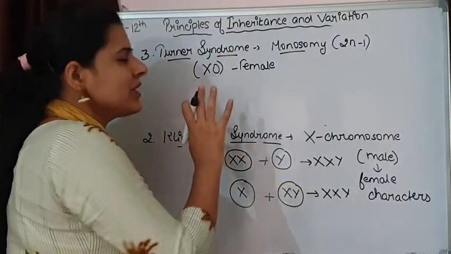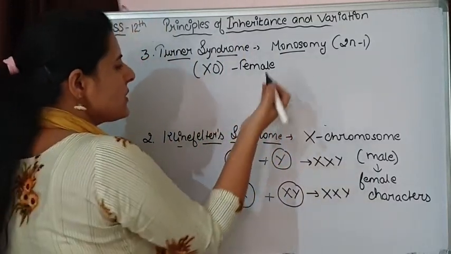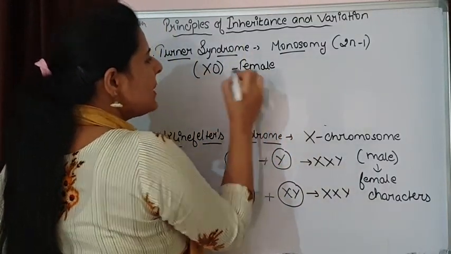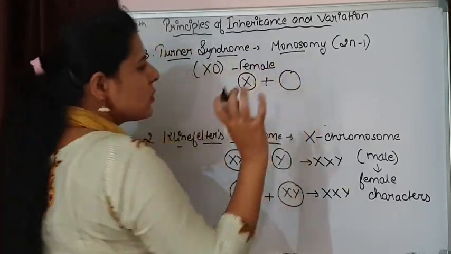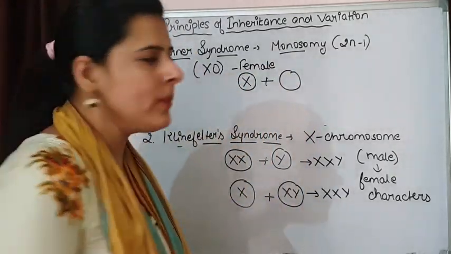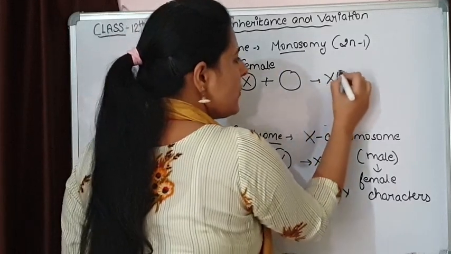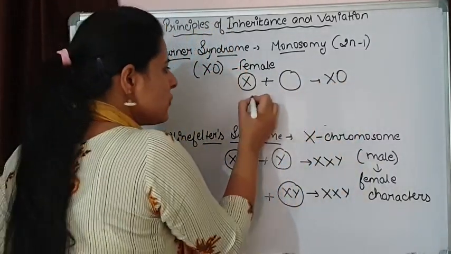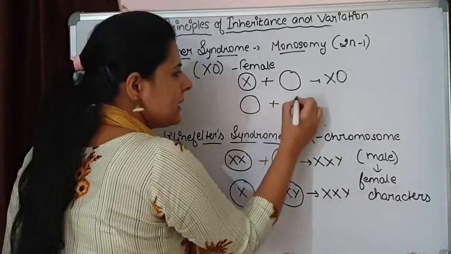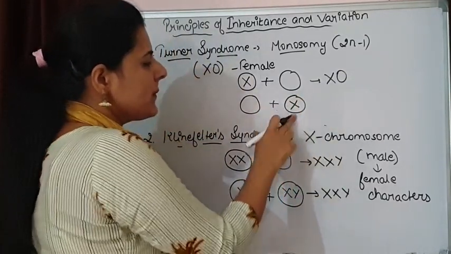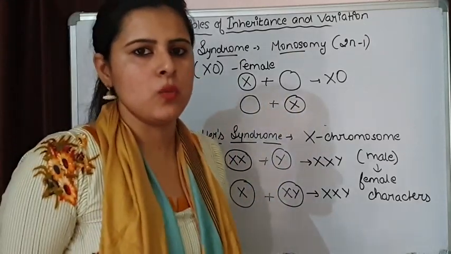Here also two situations are possible. Either a normal ovum fuses with a sperm that does not contain any sex chromosome, giving XO, or the ovum has no X chromosome and fuses with a sperm containing an X chromosome.